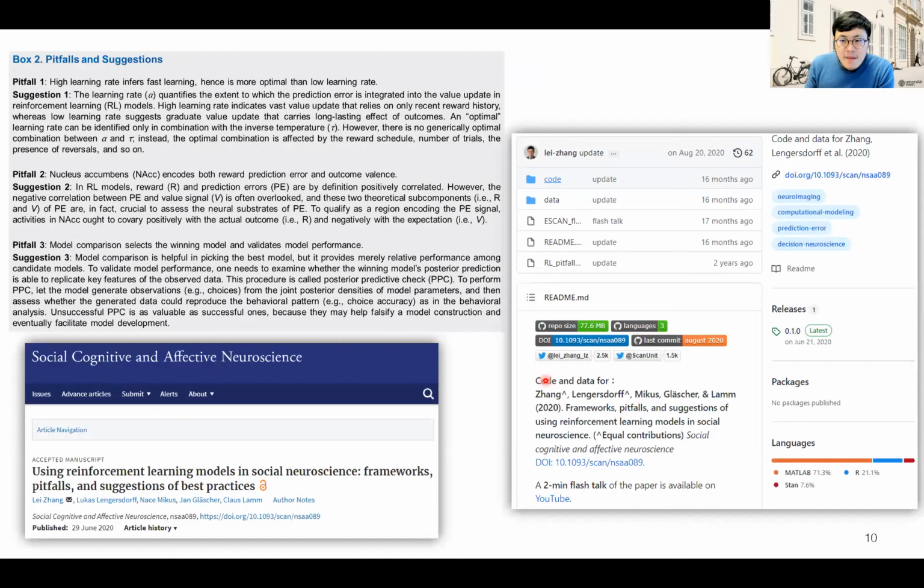Given the time limit here, I'm only able to show you one of the best practices. You are more than encouraged to check out our paper for more details. Even nicer, we have set up a GitHub repository. There you could even try to make your own simulation to gain a more comprehensive understanding. Hopefully it will help your own research.